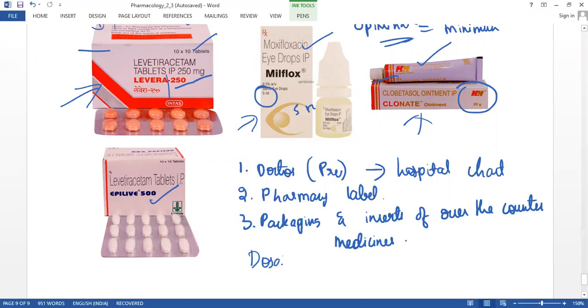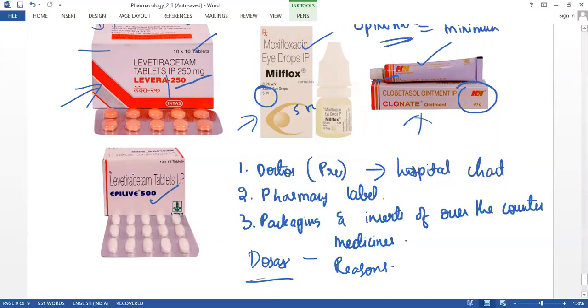Dosage, as I already said, is nothing but the particular amount of the drug to be consumed. So there are also reasons. Whatever the reasons are for converting the drug into a dosage form, a very simple thing is that no person should get a side effect.